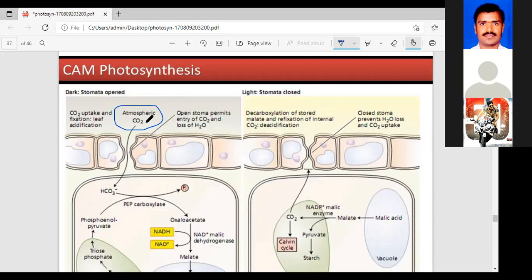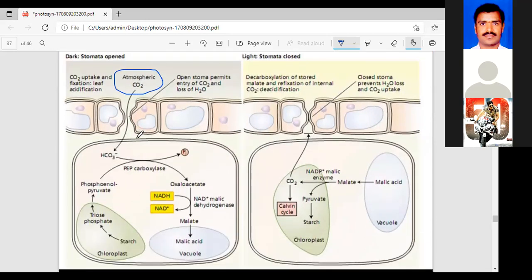This CO2 is first absorbed by which one? PEP, phosphoenol pyruvic acid.